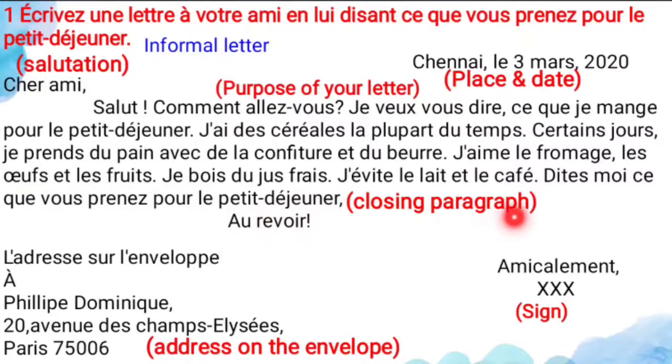So this is your closing paragraph. What is your closing paragraph? Tell me what you all have for breakfast. And the last thing, that is the closing expression, is au revoir. It means goodbye. And the signature is amicalement, your friendly, then write your name. And this thing, the address on the envelope, l'adresse sur l'enveloppe: à Philippe Dominique Tsené, 20 Avenue des Champs-Élysées, Paris 70006. This is the pin code, and this is all about your letter writing.